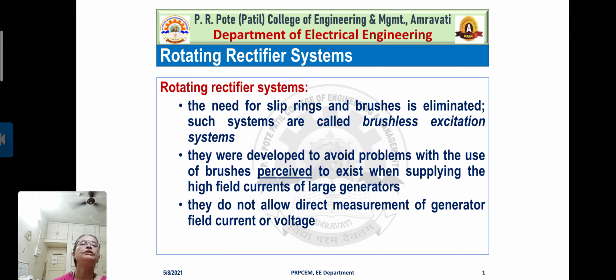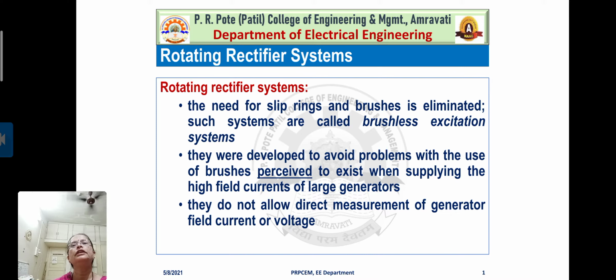The need for slip rings and brushes is eliminated. Now in the previous case, where the rectifier was not a rotating type, we found that there was a need for slip rings.